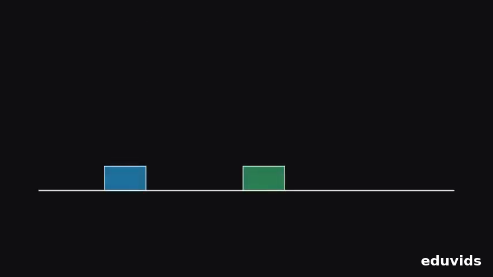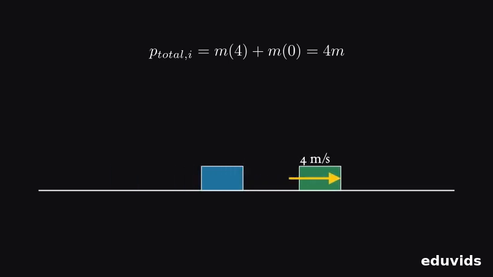Now watch two identical carts on a smooth track. Cart A moves right at 4 meters per second while cart B sits still. Before the crash, the total momentum is m times 4 plus m times 0, giving 4m. After they bounce apart, cart A stops and cart B takes the velocity 4 meters per second.